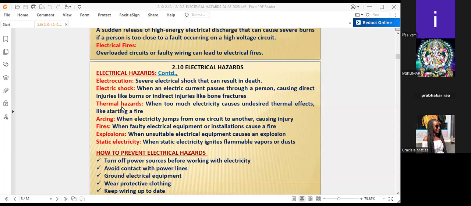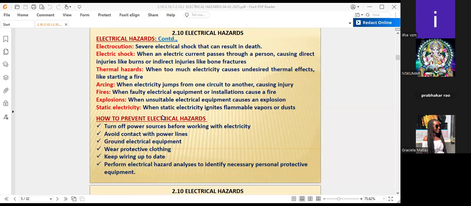Before taking up any electrical work, we have to see that every other unconnected switch is also taken care of. You have to observe the safety precautions, and nearby places should be verified. Avoid contact with power lines, and ground electrical equipment; we have to check whether earthing is there or not. Wear protective clothing like leather hand gloves and other PPE, and keep wiring up to date.